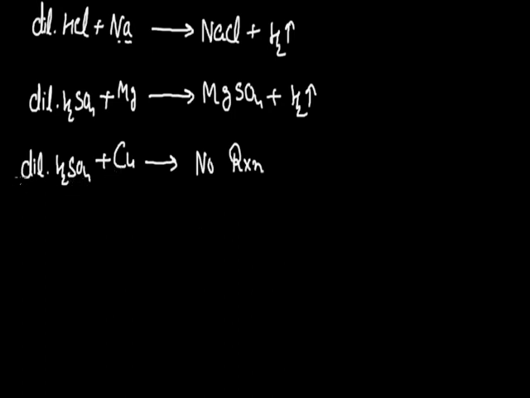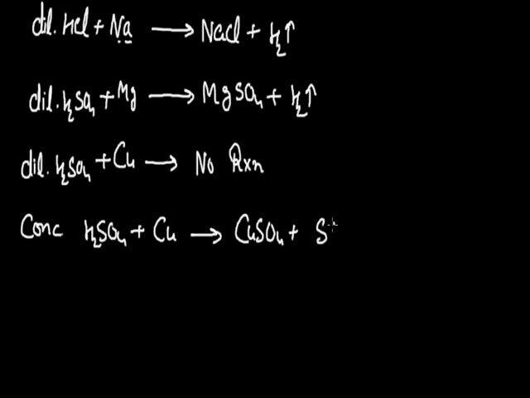On the other hand, if I react copper with concentrated sulfuric acid, since concentrated sulfuric acid has a more oxidizing nature than the dilute solution, it will oxidize copper into Cu2+ ion, and finally the salt CuSO4 will be formed with sulfur dioxide, and a molecule of water will also be released.